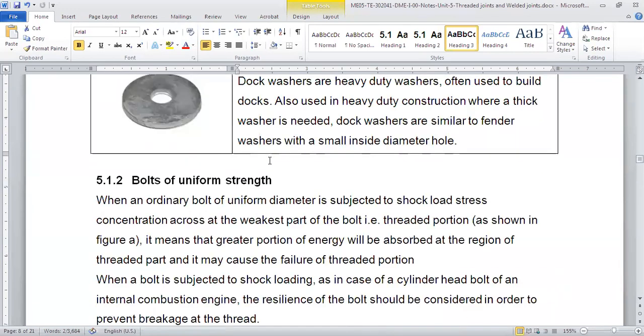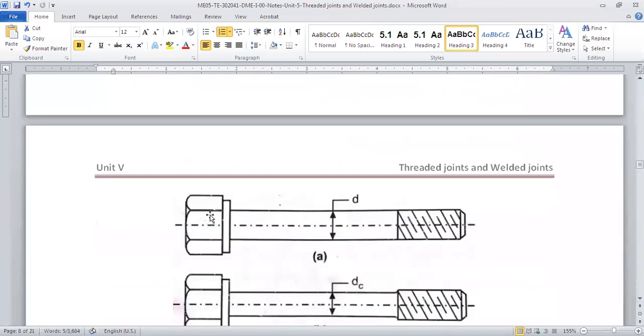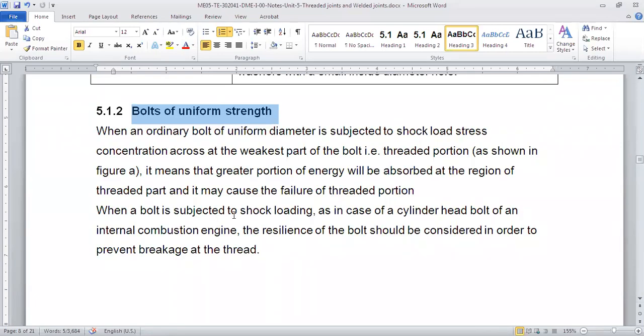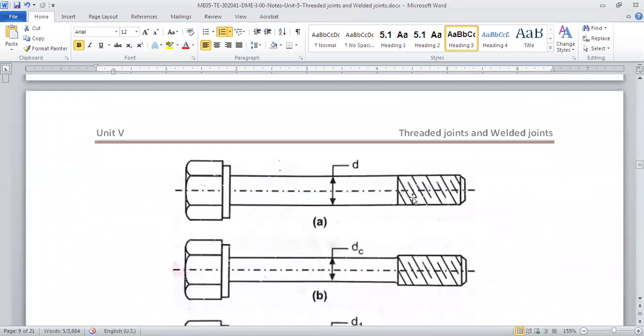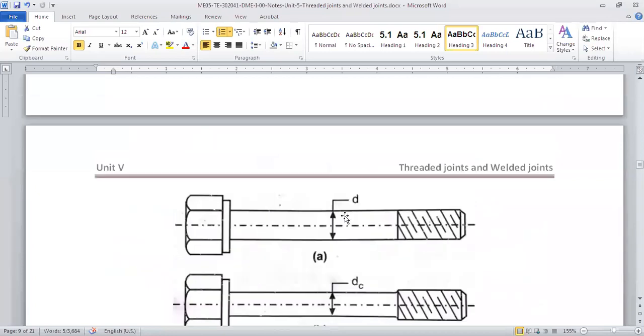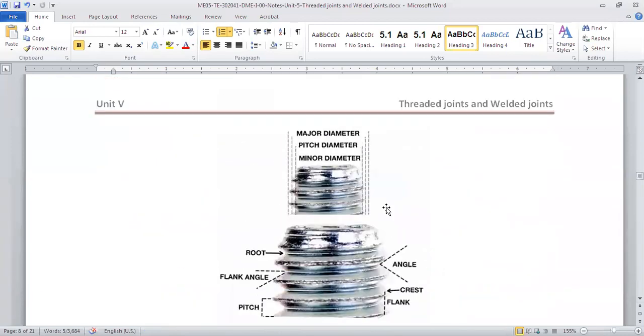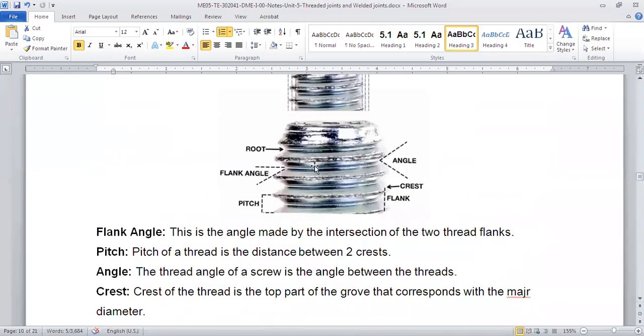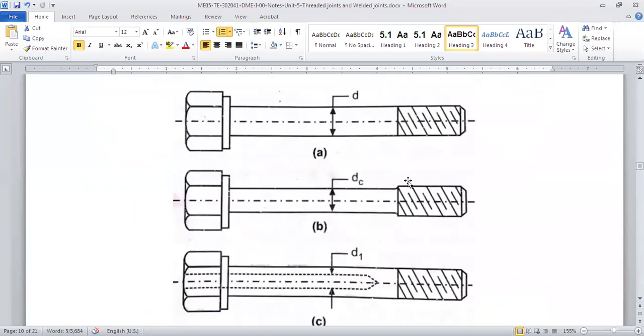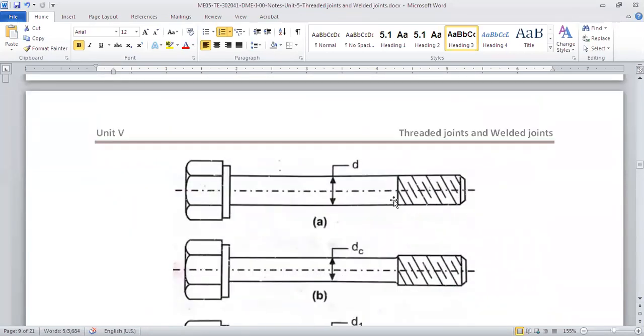Now we will see something called a bolt of uniform strength. When we say bolt, basically it has a threaded part on the external diameter, right? Now, a bolt of uniform strength means it has a strength which is the same throughout. What happens if our bolt is under shock or vibrations? Then the core part of the thread will have a stress concentration, right? So the chances of failure at the root are very high.